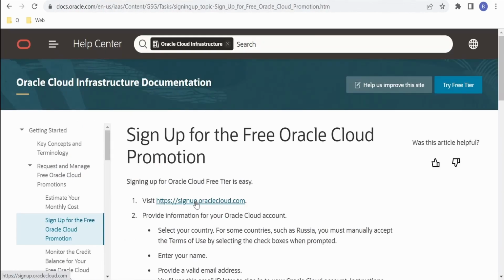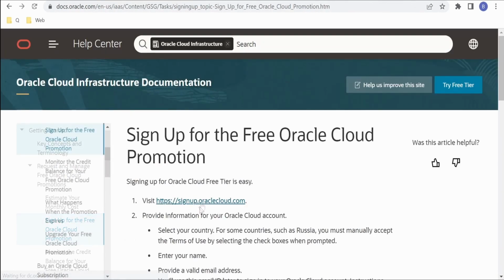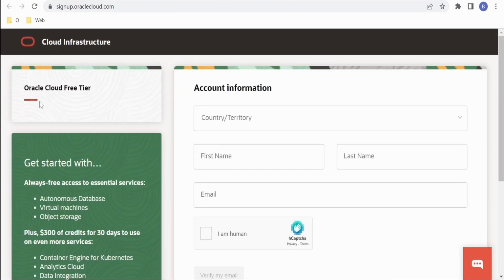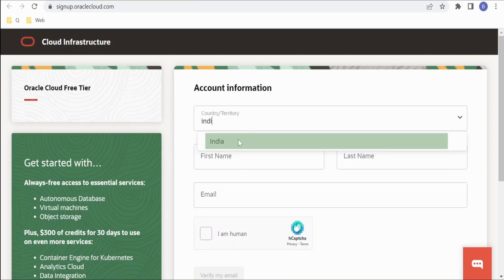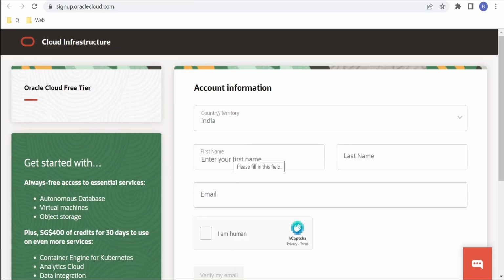We'll click on the hyperlink provided in the documentation. On clicking this hyperlink, it will open a new tab with the page wherein we can create an Oracle Cloud free tier account. In the form, we first fill in the country where we are residing. I'm residing in India, so I'm providing India. In the first name, I'm providing our channel name, and in the last name, I'm putting learning. In email, I'm populating the email ID.